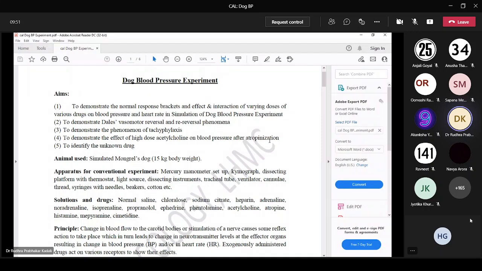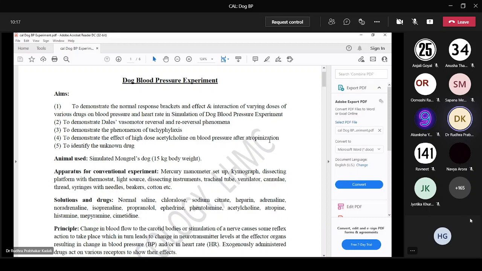So, what are the aims of today's experiment? To demonstrate normal response brackets. Normal response brackets means the normal response to the respective drugs like adrenaline, noradrenaline, acetylcholine, histamine. What are the normal responses with normal saline? What do the baseline readings look like, and how do these readings change when we instill adrenaline or noradrenaline?